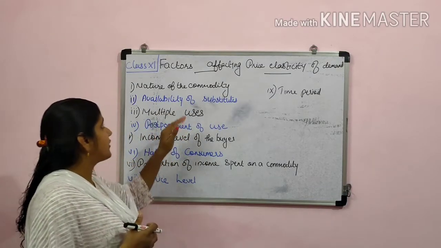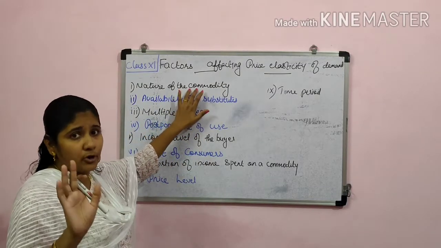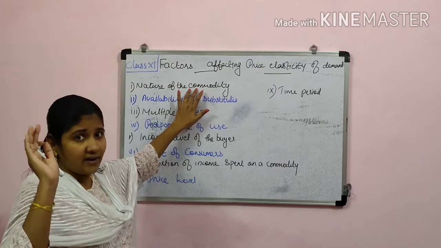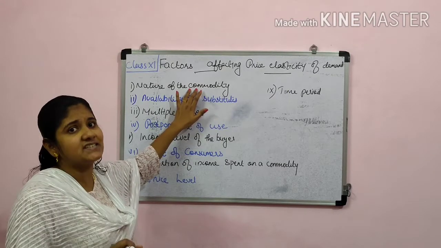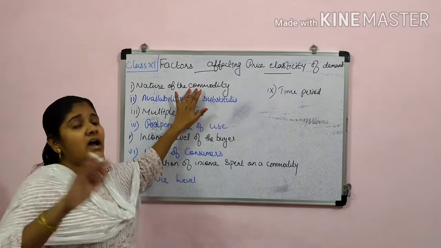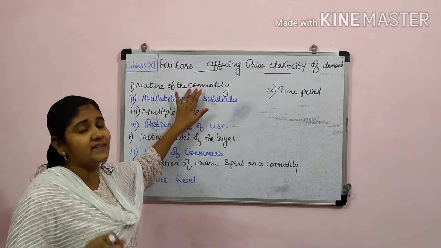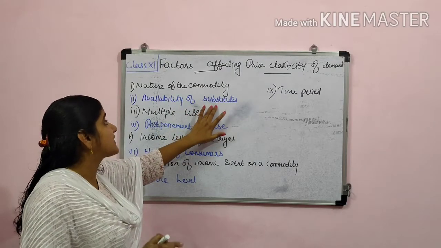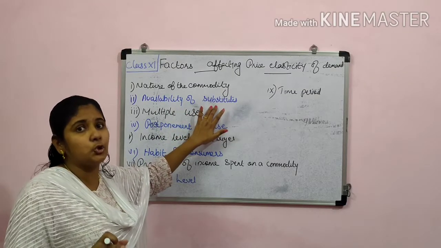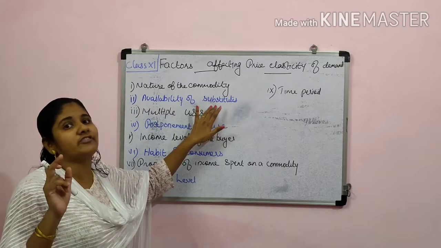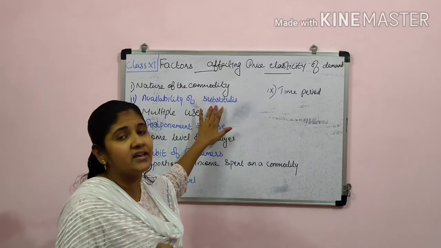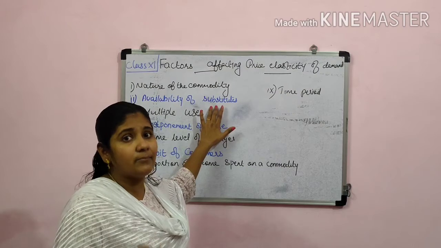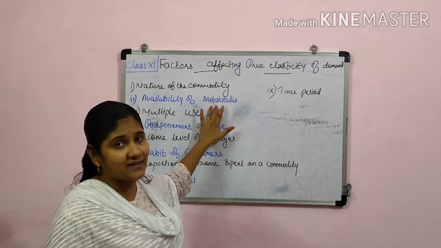So students, once again I will repeat: nature of the commodity, I told you, necessities which are very much essential, that is inelastic, and luxurious items are comparatively elastic in their nature. Second one is availability of the substitute. If more number of close substitutes are there in the market, that will be highly elastic in its nature.